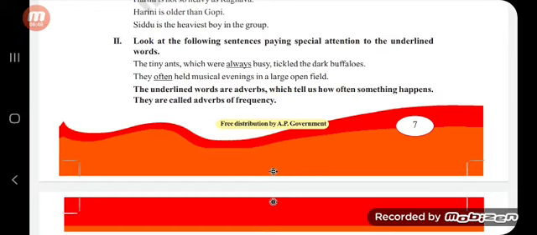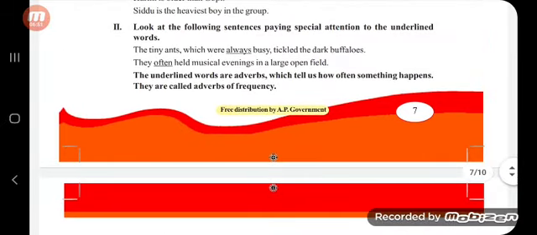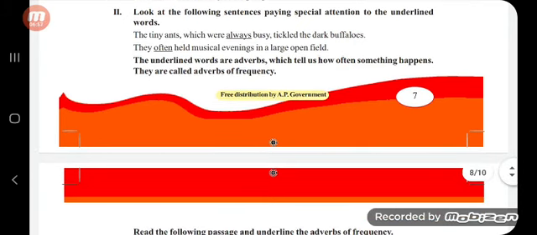That means frequency, as I said previously, frequency means the thing which happens continuously. The action which happens continuously is called frequency.